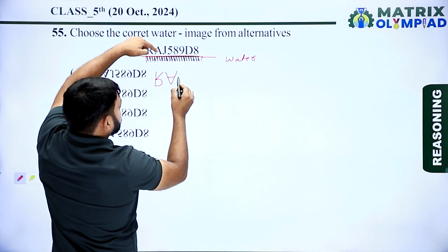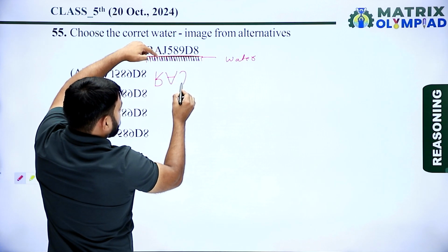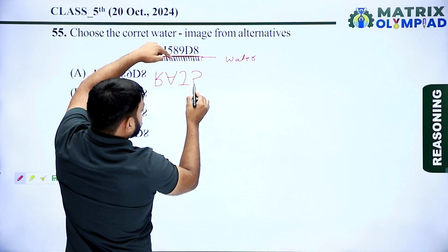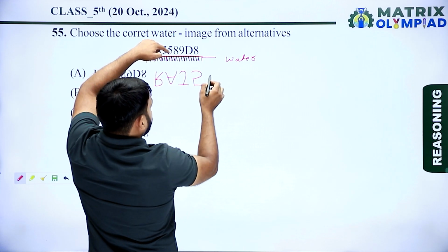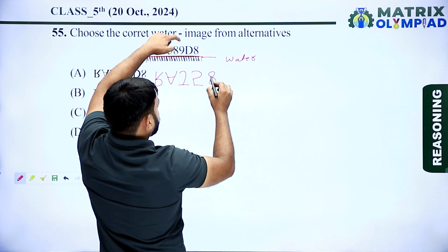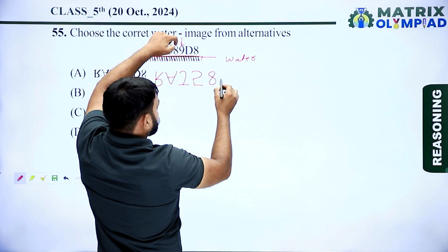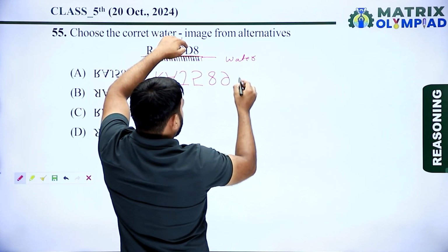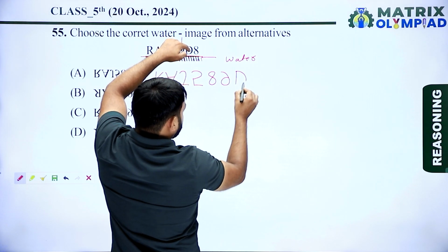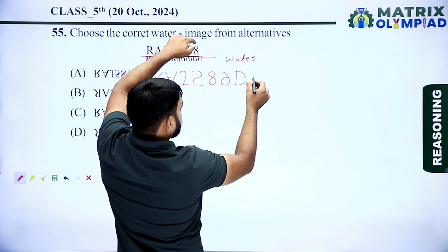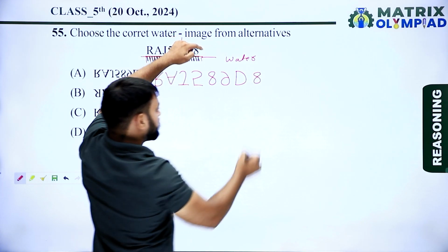Now find the water image of J. So this is the water image of J. Now find the water image of 5. So this is the water image of 5. And now find the water image of 8. So this is the water image of 8. And now find the water image of 9. So the water image of 9 looks something like this. Now find the water image of D. This is the water image of D. Now again find the water image of 8. So this is the water image of 8.